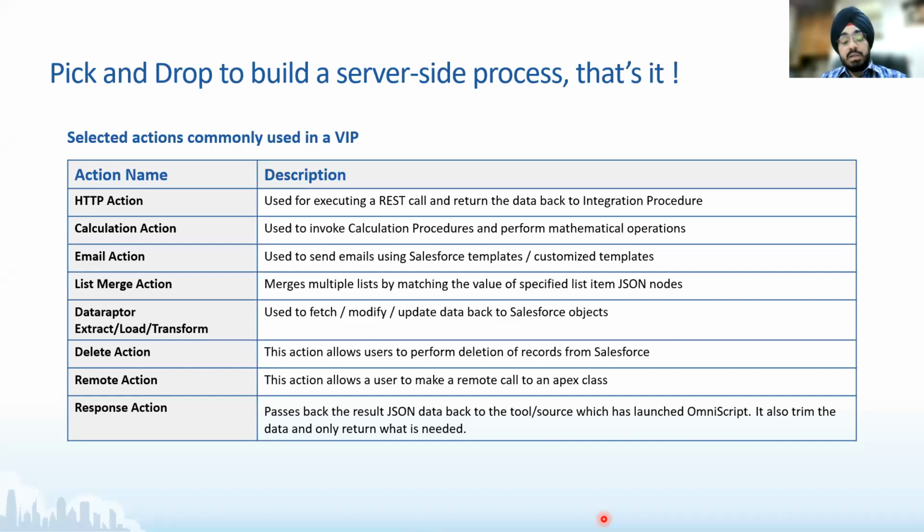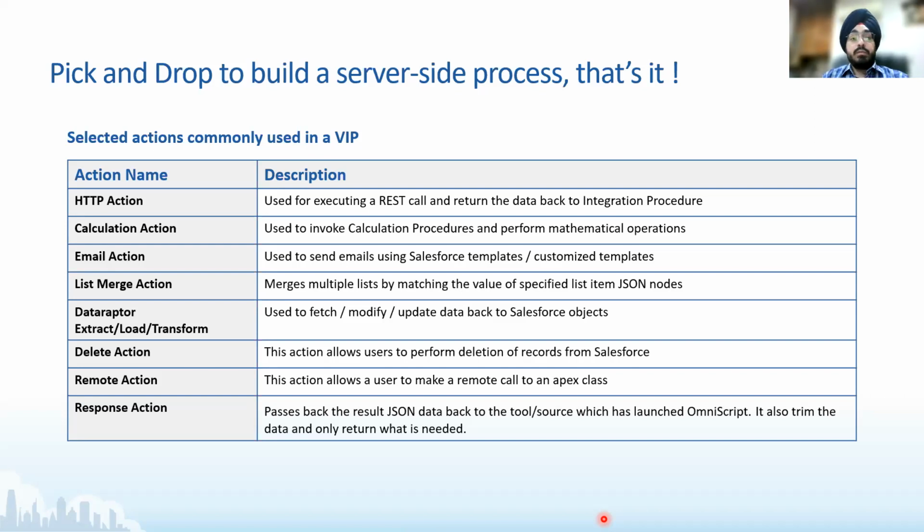The next one is the calculation action, something that Rahul will be covering just after I finish this slide. From a high level, it invokes something called a calculation procedure. So IPs have the capability of invoking calculation procedures, which are the engines or tools that drive complex calculations and lookups, and then return the right data.